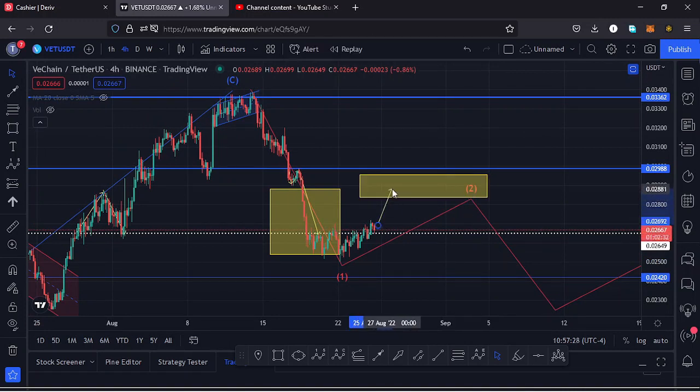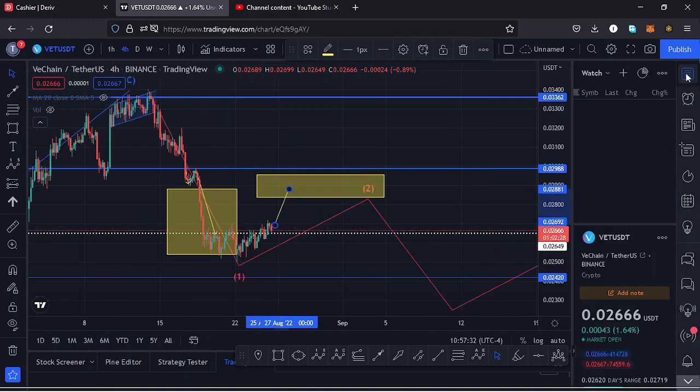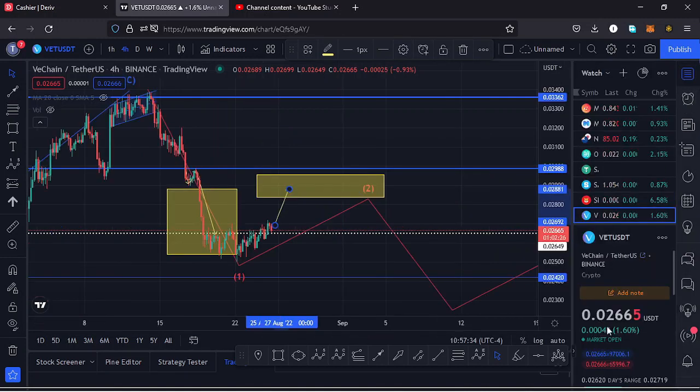So whatever I expect to see here on the charts, it's possible we are going to continue pushing higher, get into this target area, which is not that far from the current prices that we are trading within. We are trading at around the $0.026 mark, and my target area starts at around the $0.028 mark and ends at around the $0.029 mark. So the difference is not that huge. It's possible we might see a pump and get into that target area for that wave 2.